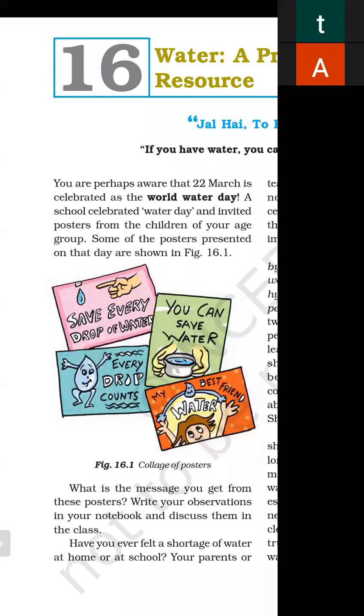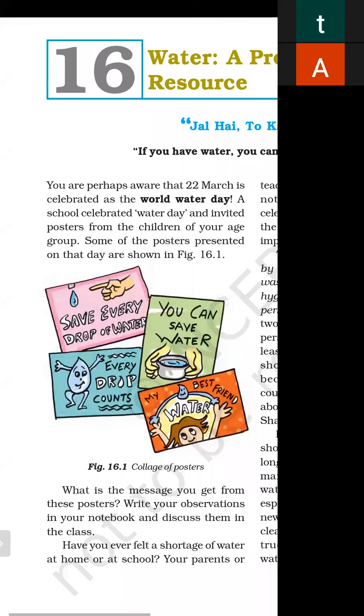So what is the message you get from these posters? Write your observation in your notebook and discuss them in the class. Have you ever felt a shortage of water at home or at school? Your parents or teachers must very often be advising you not to waste water.